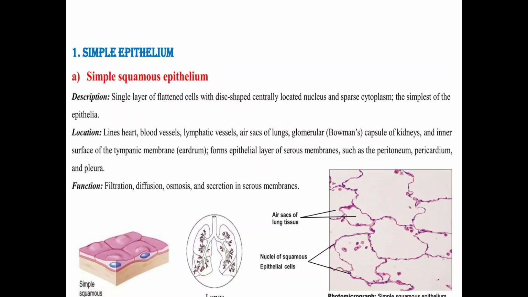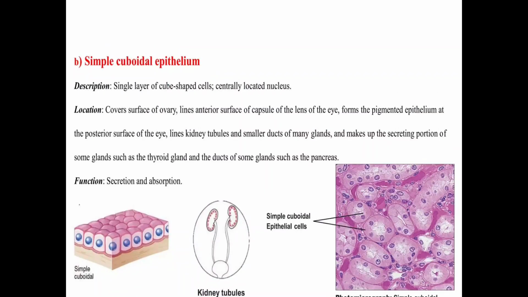So serous membrane is made up of the peritoneum, pericardium, and pleura. So these are the locations of the simple squamous epithelium. Its function is filtration, diffusion, osmosis, and secretion in serous membrane. So these are the functions of simple squamous epithelium.